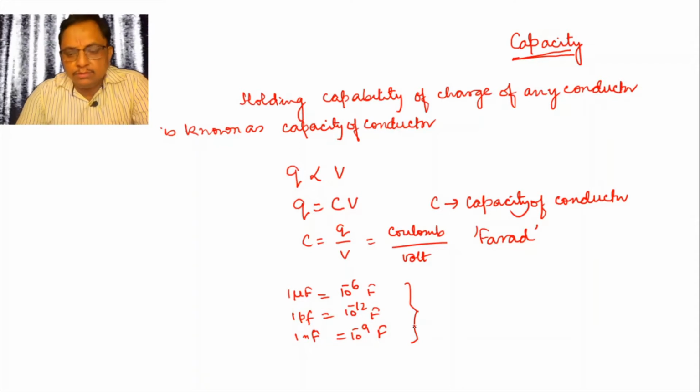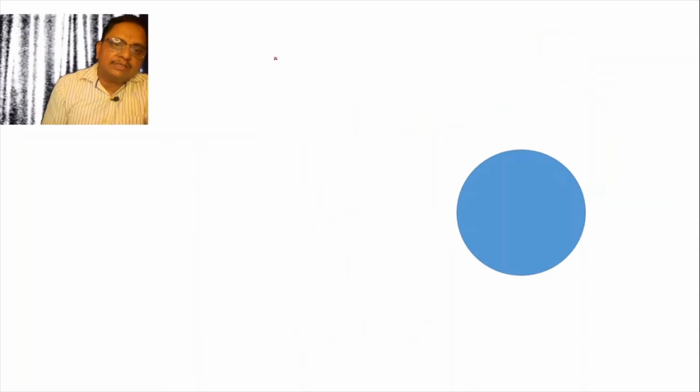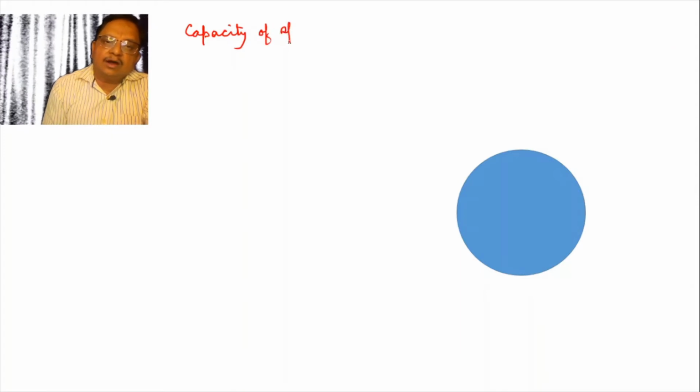We go through the capacity of a spherical conductor.